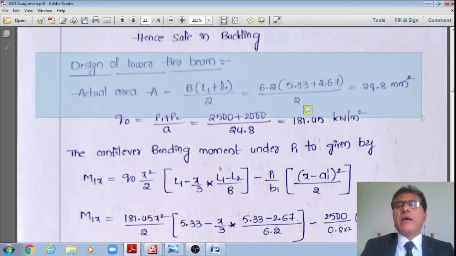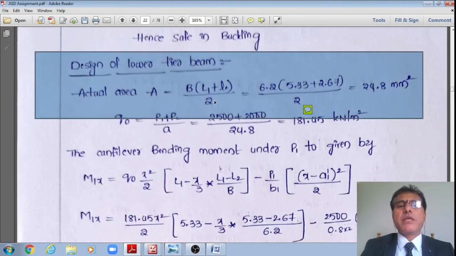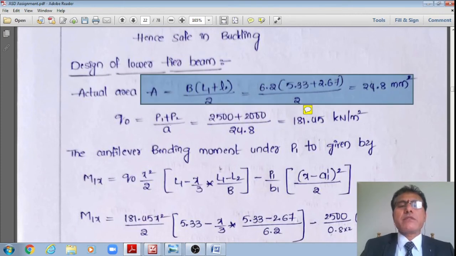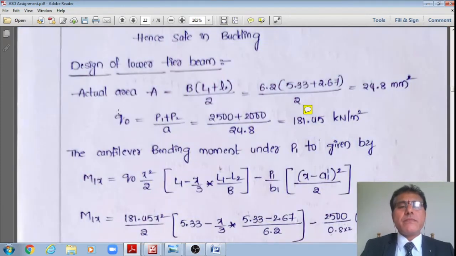Actual area A is equal to B multiplied by (L1 plus L2) divided by 2. Substituting this, I'll get 6.2 multiplied by (5.33 plus 2.67) divided by 2, which is 24.8 meters square. Now I'll get the actual soil pressure intensity Q is equal to (P1 plus P2) divided by area provided.